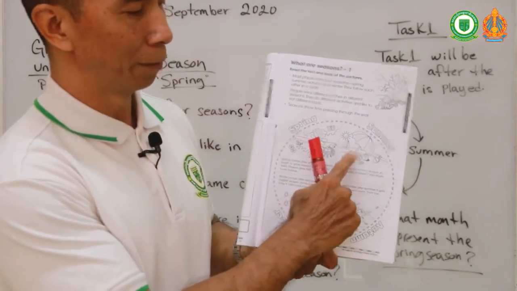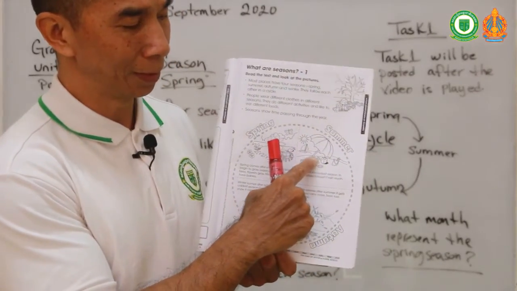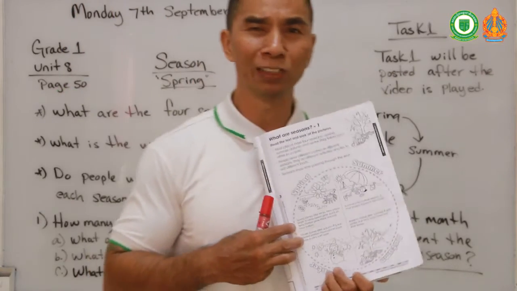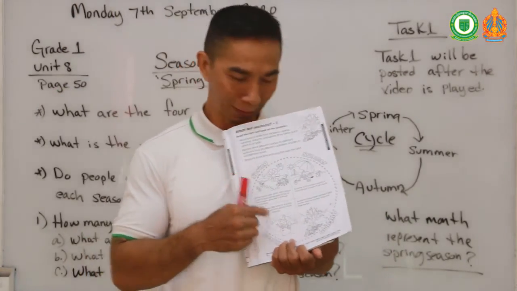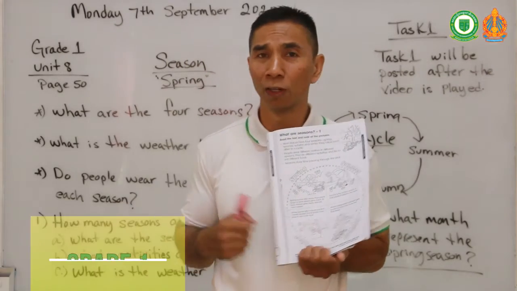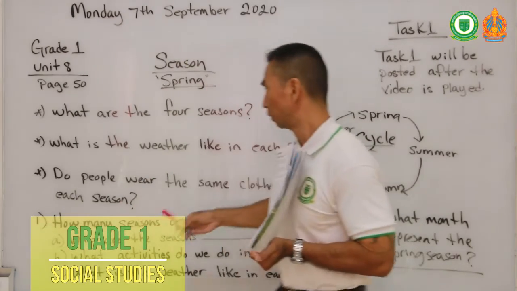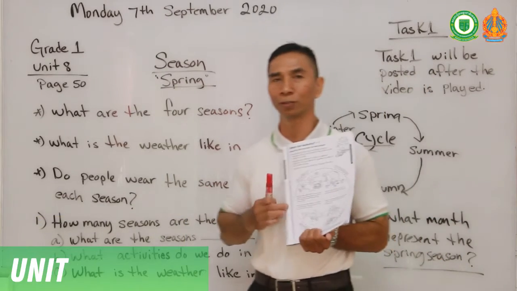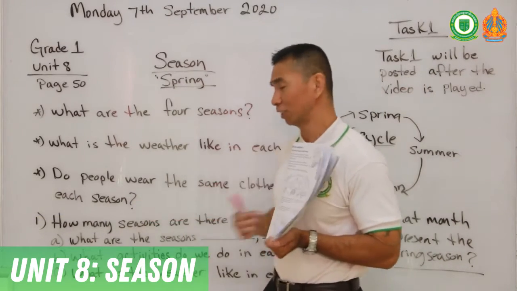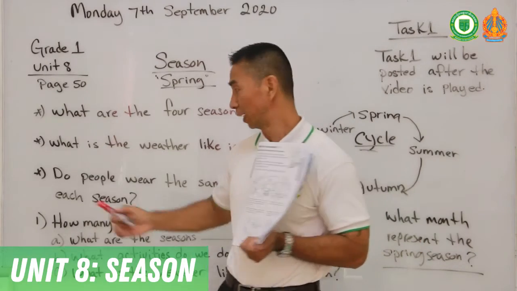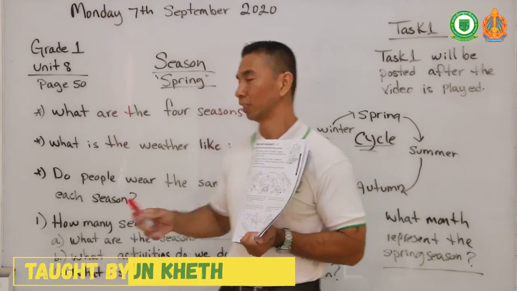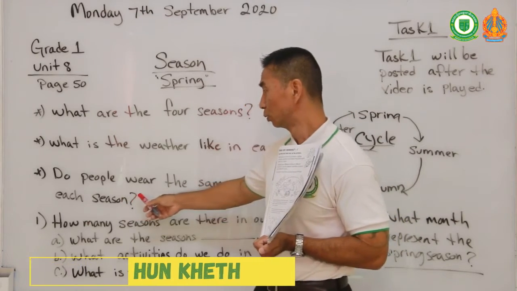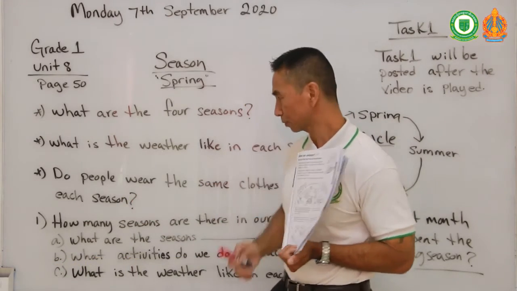And for summer, people go to the beach. They sit under an umbrella and you see a picture of the sun. So summer is really hot, right? Hot. And the winter is really cold, freezing cold. So, do people wear the same clothes during each season? Yes or no? Please answer that question in our Telegram post, explaining to me why they wear the same clothes or why they don't wear the same clothes.